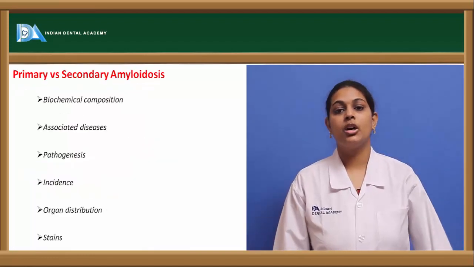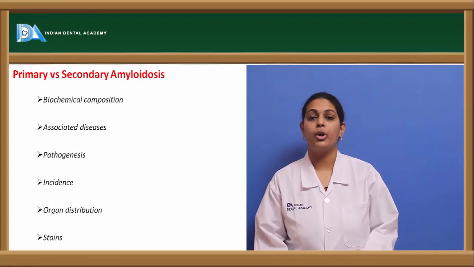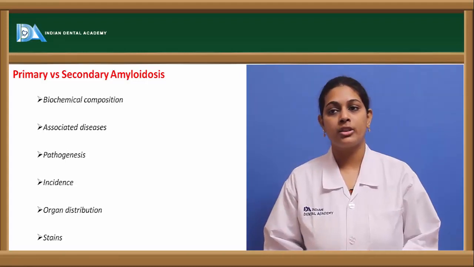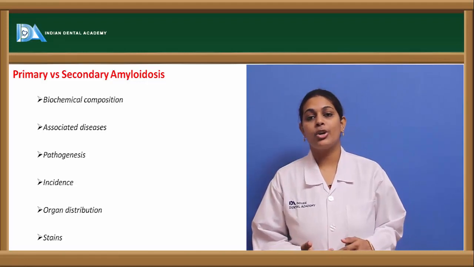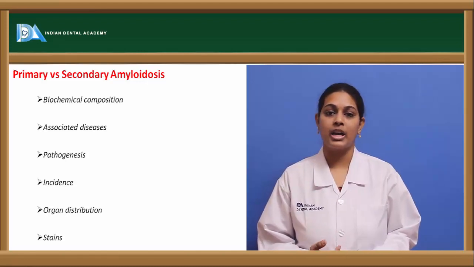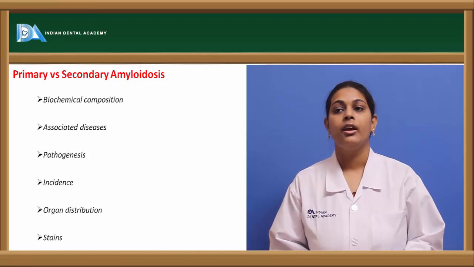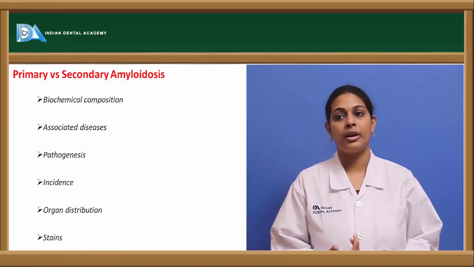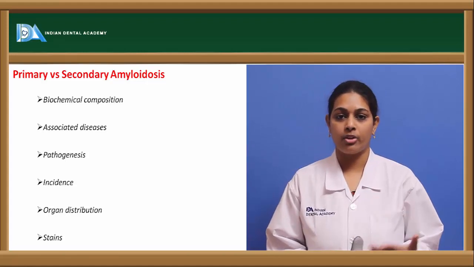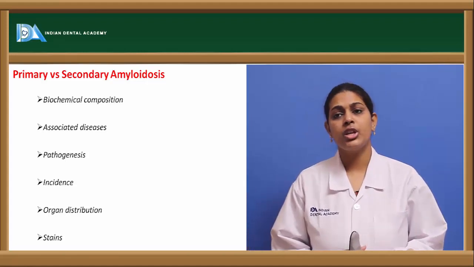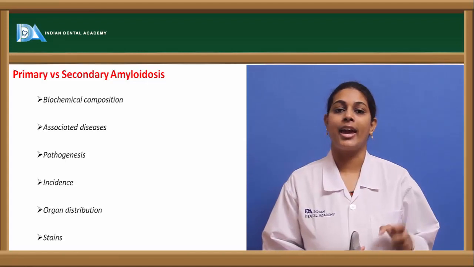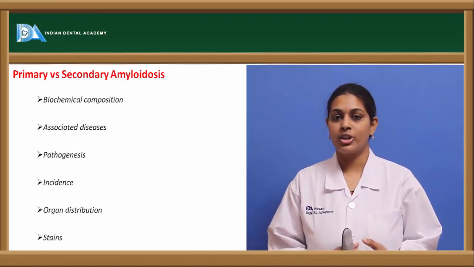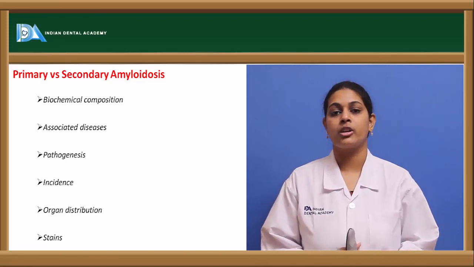Next, coming to the major differences between primary amyloidosis and secondary amyloidosis, based on the biochemical composition, they can be classified. Primary amyloidosis is usually associated with abnormalities in the AL, that is the light chain associated amyloid proteins, most commonly the lambda chain when compared to the kappa. In secondary amyloidosis, it is the AA protein which is most commonly associated, and this protein is usually derived from the serum amyloid associated protein.